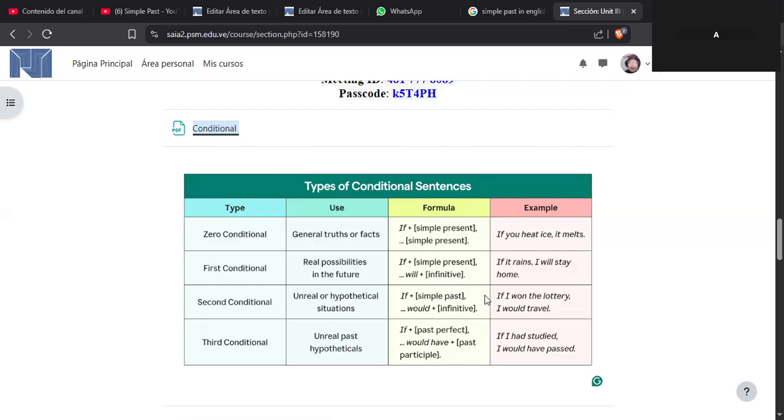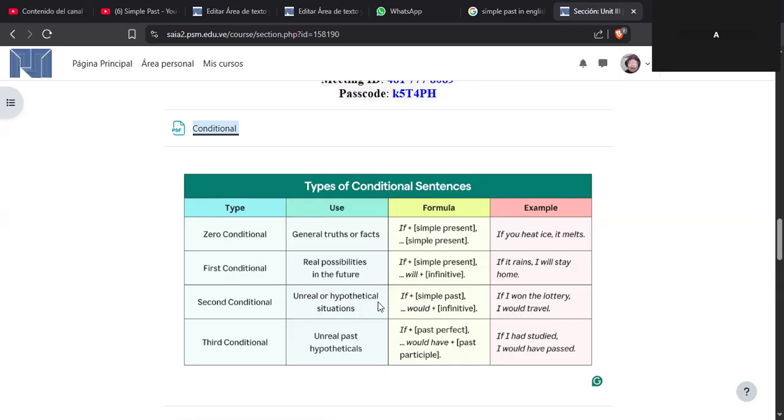If I won the lottery, if I won, the verb is win in the past tense. When you win the lottery, in this case the time is the past because it happened. If I won the lottery, I would travel to Paris, to London, everywhere.